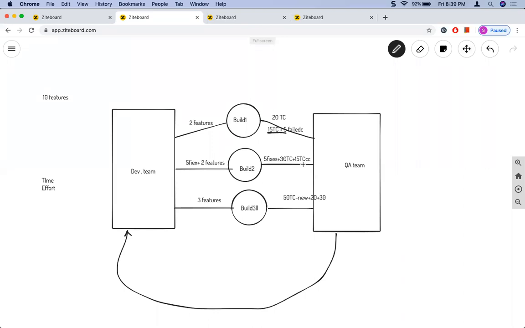You already wrote the script, you just need to execute it. And even the execution of these 15 test cases using the script doesn't take much time, as it is executed by the automation tool. For example, in build 3, you'll again automate the 30 test cases from build 2. And when you come to build 5, you'll concentrate only on the 50 new test cases manually, but the existing functionality, the already executed 50 test cases, can be covered using the scripts. That's how we overcome the challenge of regression testing. So what we discussed here, let me recap it again.